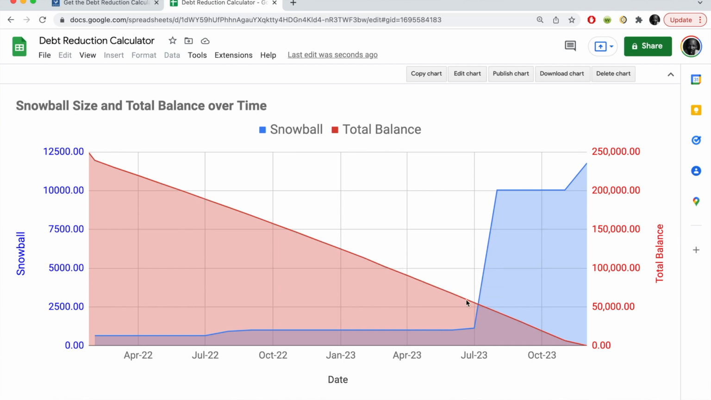Versus if we went for the snowball method, you will see here that it would really be growing at such a slow pace, and only towards the end will the snowball begin to become big enough to create a substantial difference in our cash flow. Now let's look at scenario 2.